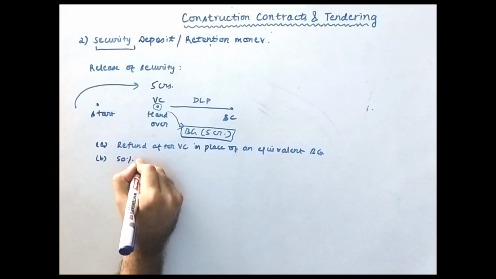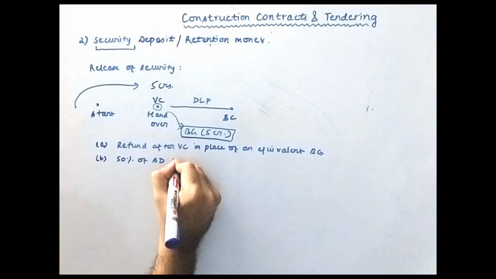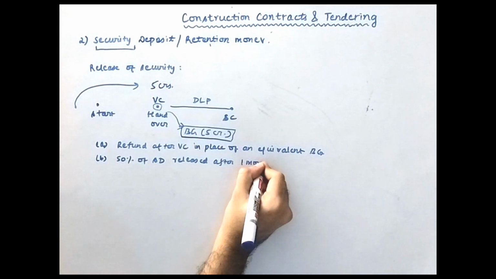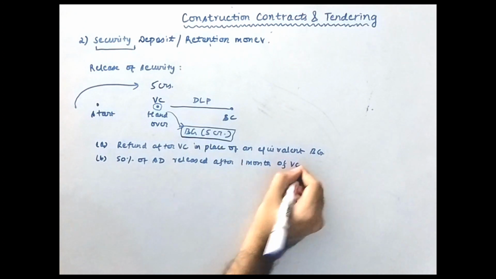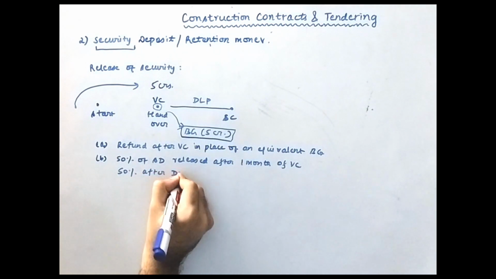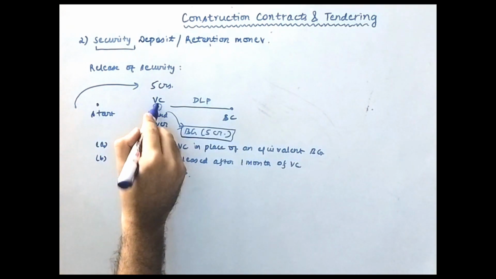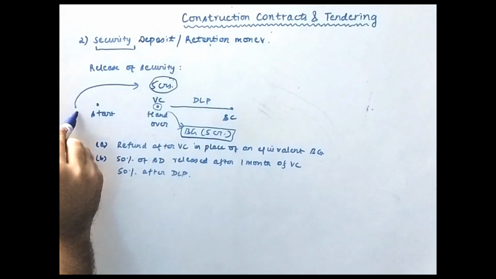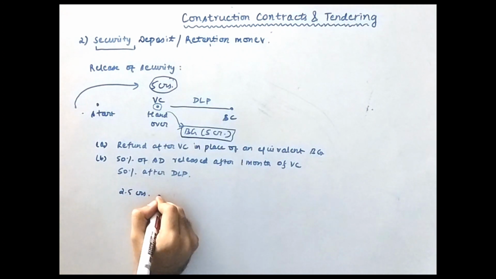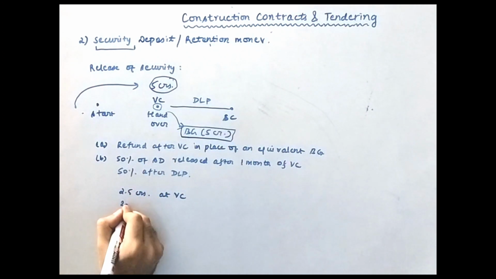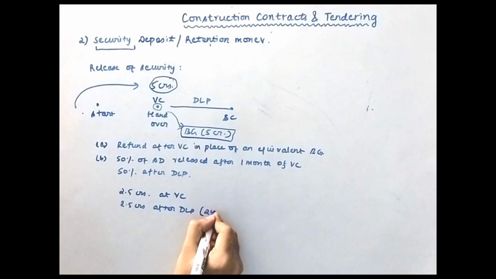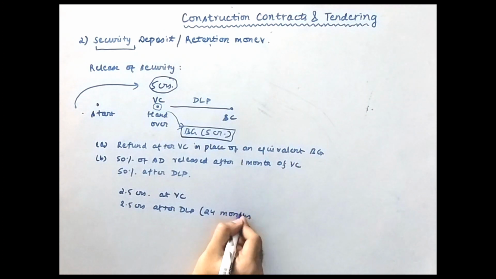What is the second case? The second case is that 50% of the SD, security deposit, is released after 1 month of virtual completion and the rest 50% after the DLP period. That means out of this 5 crores that you paid as security deposit at the start of the project, the client will release 2.5 crores at virtual completion and the balance 2.5 crores after the DLP period, which is maybe your 24 months or 12 months or something like that.